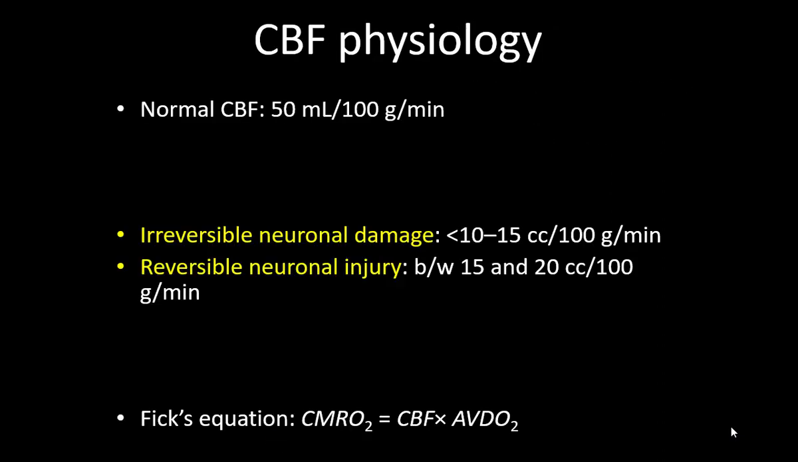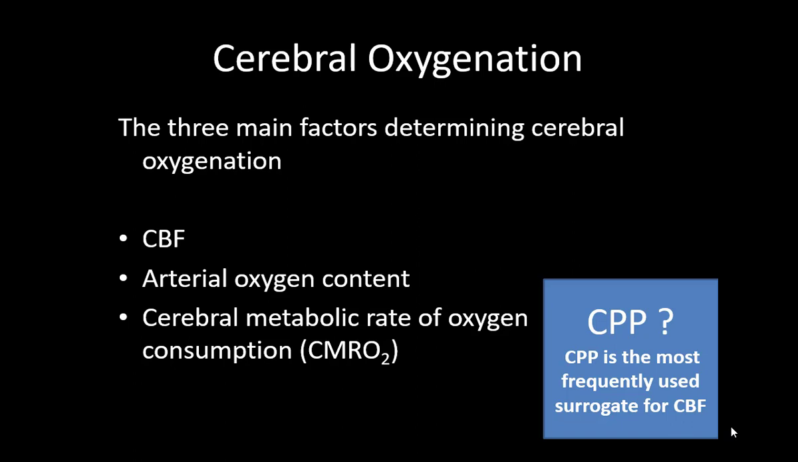Normal cerebral blood flow is 50 ml per 100 grams of brain per minute. If the flow decreases to 10 to 15 ml, this creates irreversible neuronal damage. If you are a little lucky and you are above that, around 20 milliliters per 100 grams per minute of flow, the patients can still have a reversible injury, and this is as per Fick's principle. The three main factors which determine cerebral oxygenation are cerebral blood flow, the arterial oxygen content, and CMRO2. And CMRO2 is again dependent on temperature as well.